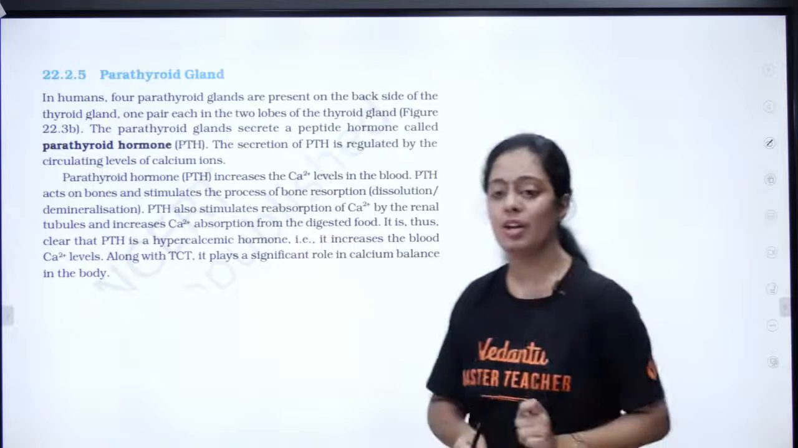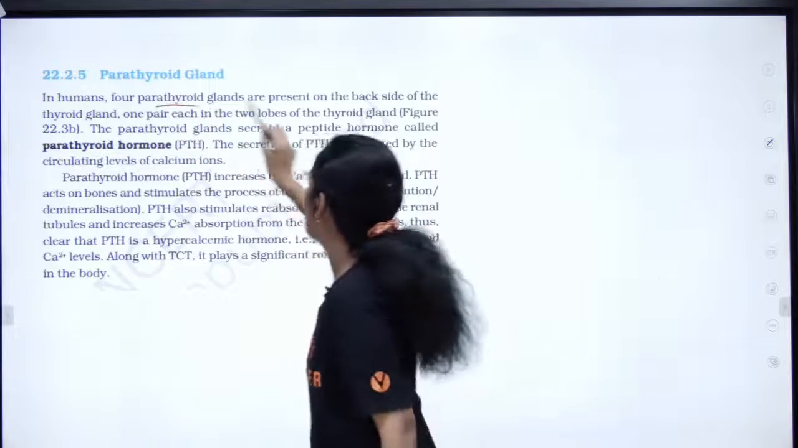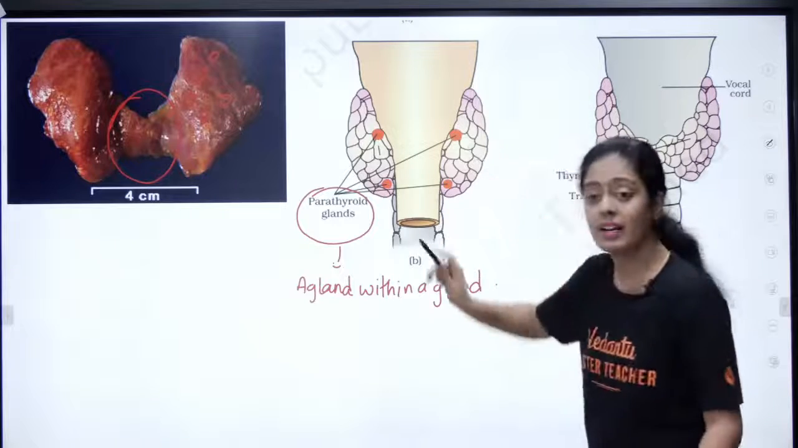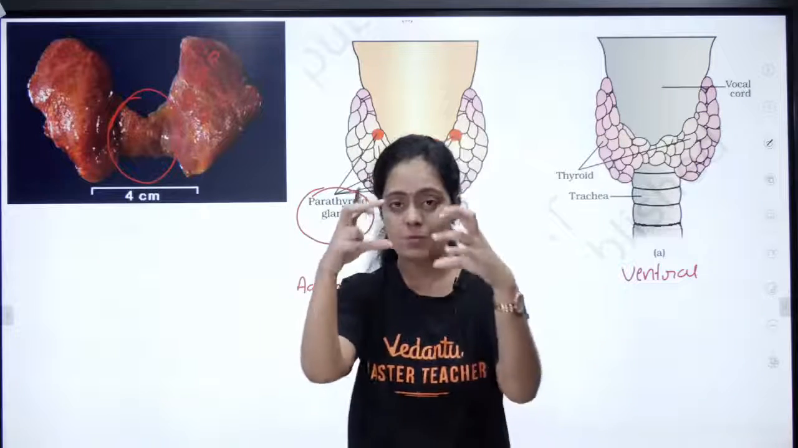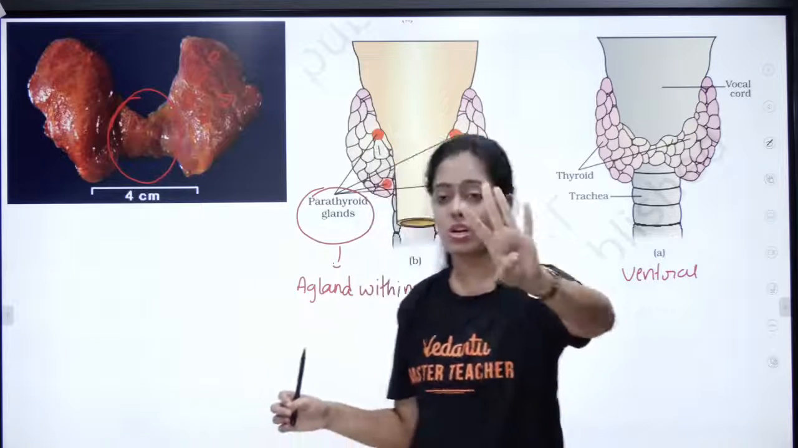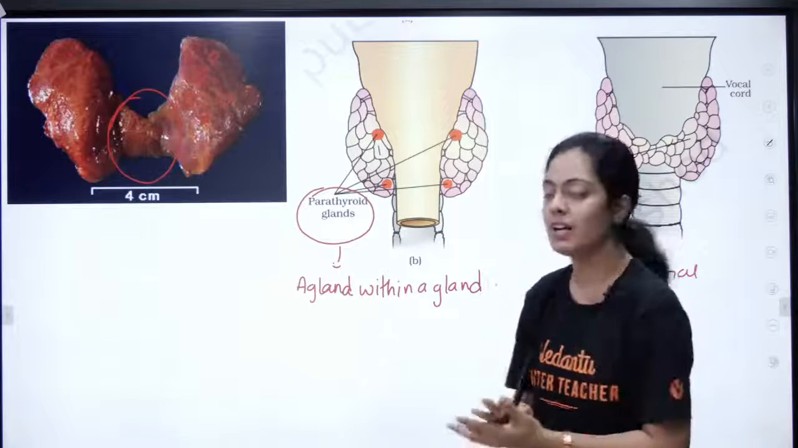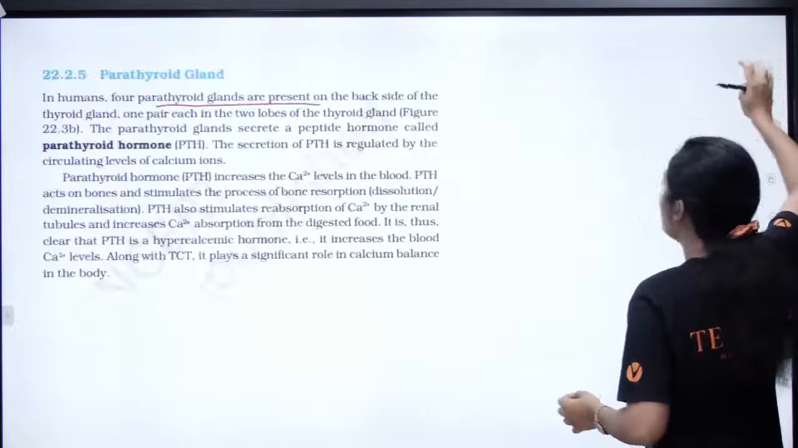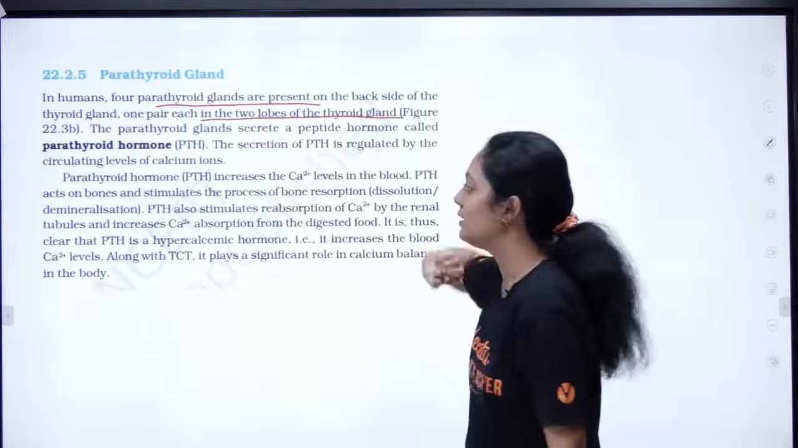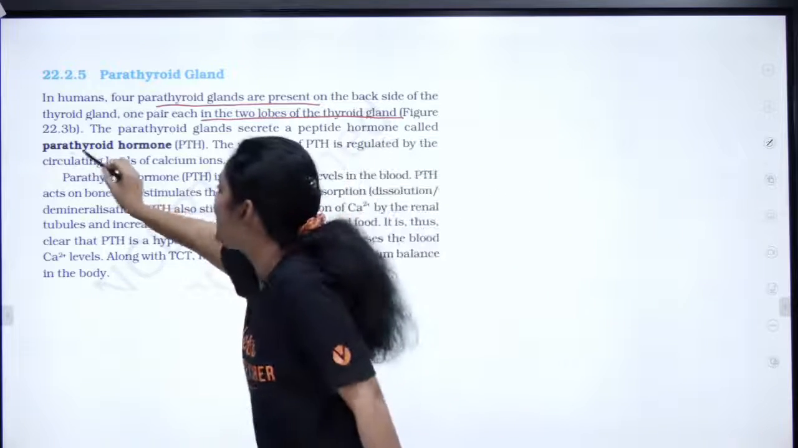Now let us go to the parathyroid. Okay, as I already said, there are 4 parathyroid glands on the back side, that is on the dorsal side. Can you see these 4 here? Your thyroid gland has 2 lobes, and your parathyroid are present as 4 important structures on the dorsal side of your thyroid gland. That is why we call it a gland within a gland. One pair each in 2 lobes of the thyroid gland. They produce only one single hormone, that is PTH,